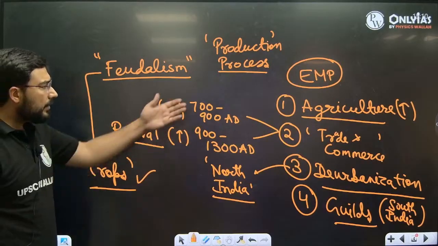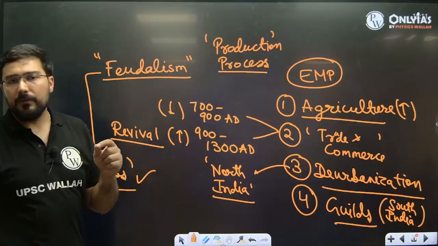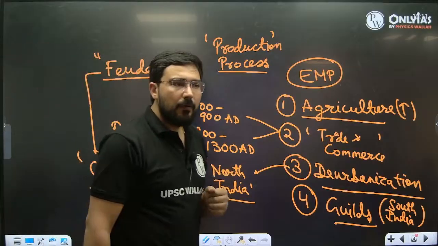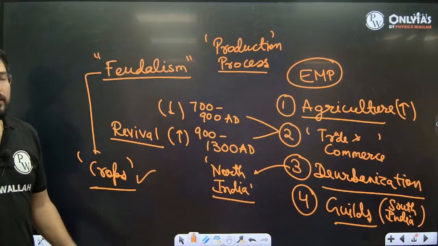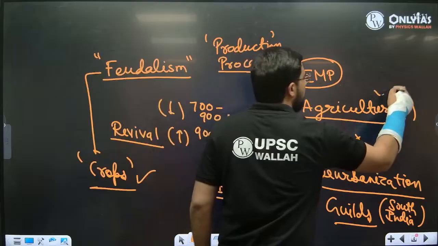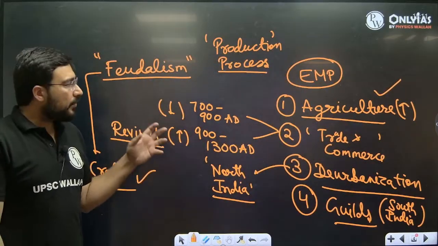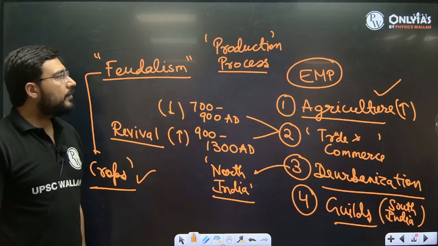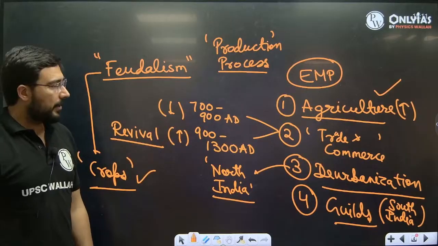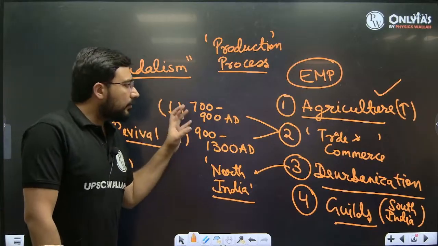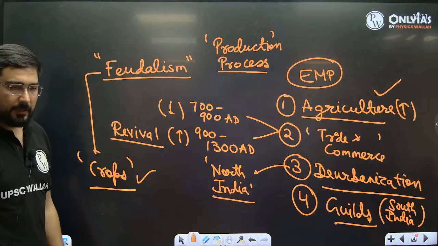This is the reason why even the invaders came to India. What was the major reason for the coming of Mahmud? Why did Mahmud come to India? The reason was India was wealthy. Why? Because we had very strong agriculture. This was the major reason why eventually we were not required to restrict or control the peasantry in any part of India. Alright, these are some of the pointers which you need to remember with respect to the economy of early medieval India.